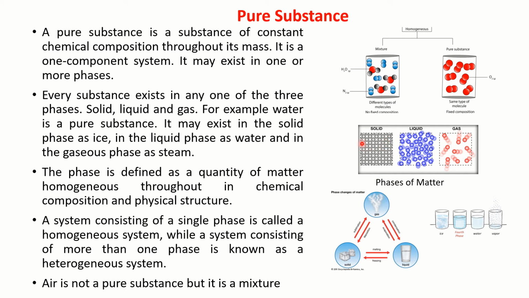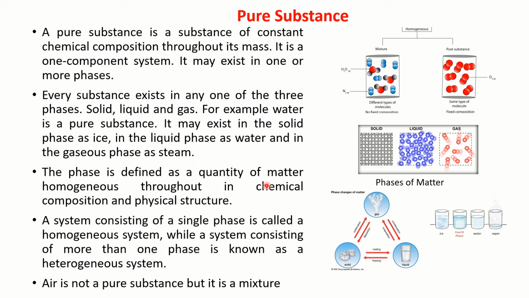Correct? So matter can appear in the solid phase, liquid phase, or gaseous phase. So every substance exists in any one of the three phases, solid, liquid, and gas. For example, water is a pure substance. It may exist in the solid phase as ice, in the liquid phase as water, and in the gaseous phase as steam.